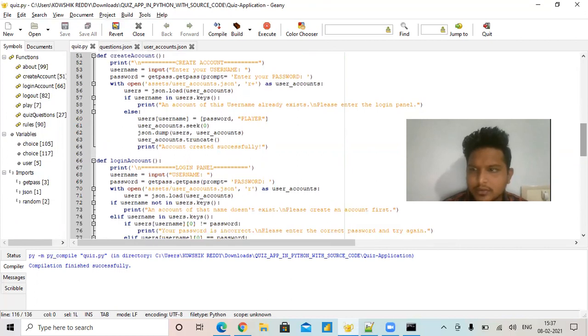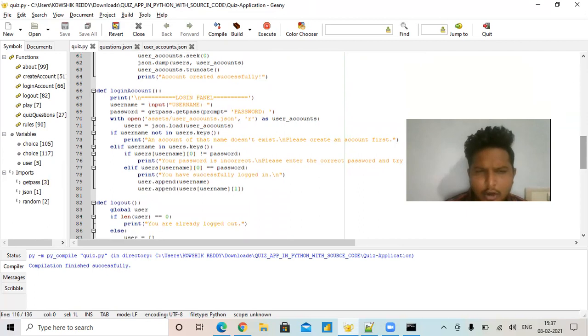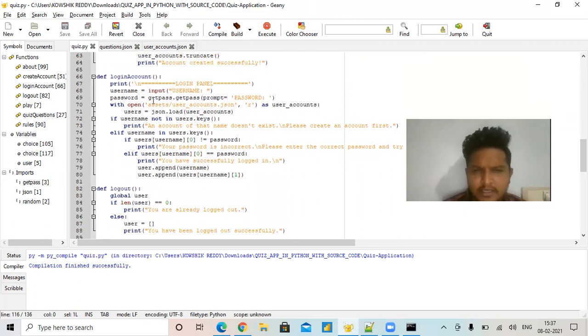The user must create an account here by using the username and password function. If it matches, the account is created. I previously said the login function depends on create account. The login data must be the same as the create account data. If it doesn't match, it shows the error: your account details are incorrect. If it matches, your account is approved.